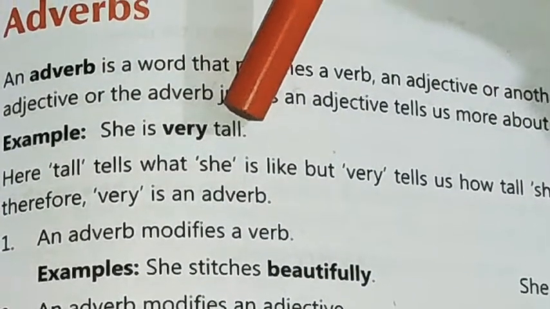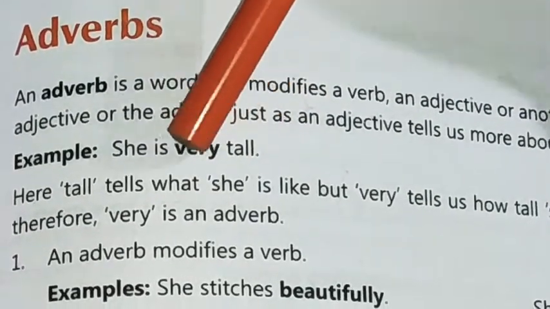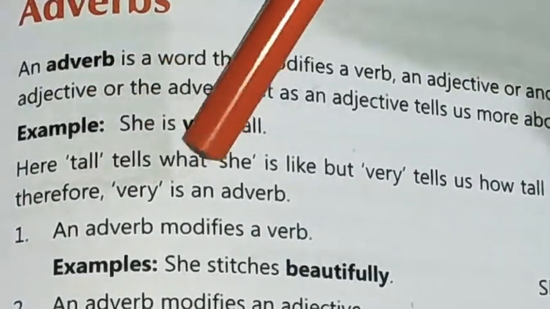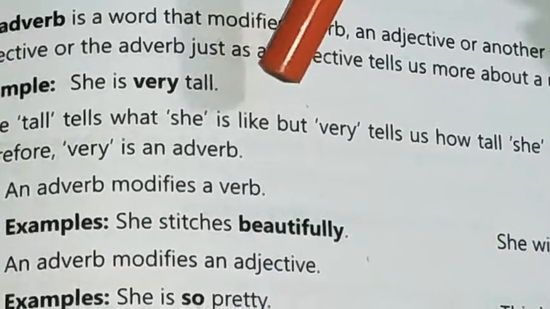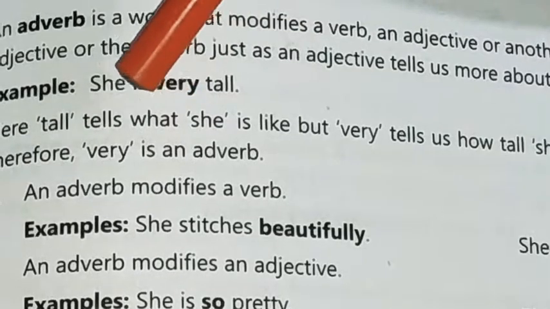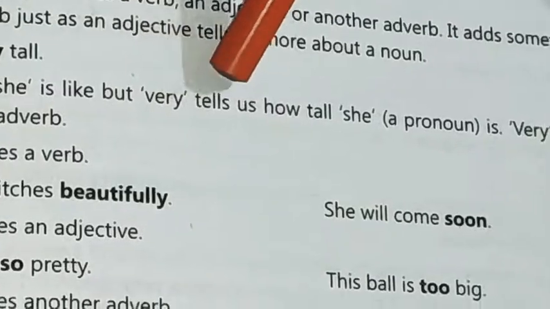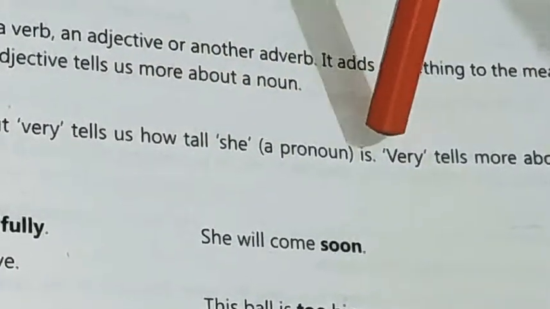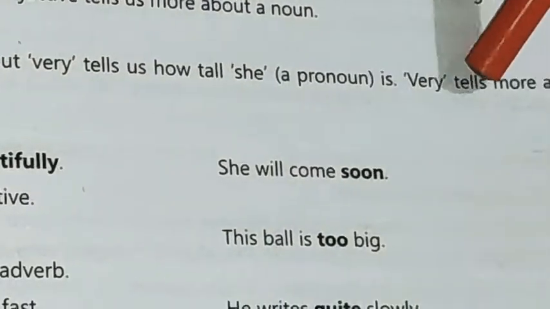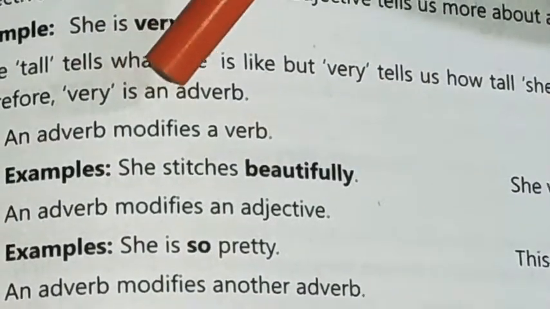She is very tall. Very is describing tall. So very here is an adverb. Here tall tells what she is like. The word tall is telling what she is, that means she is tall. But very tells us how tall she is. Very is describing how much she is tall. Very tells more about tall, an adjective. Therefore, very is an adverb.